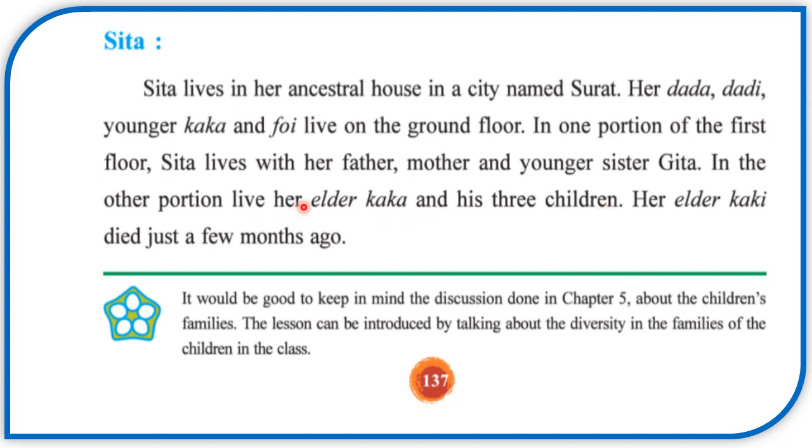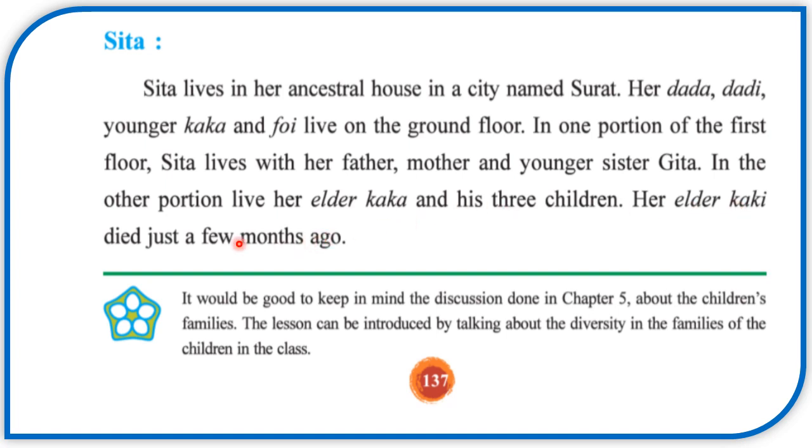Her dada, dadi, younger kaka, and foi live on the ground floor. In one portion of the first floor, Sita lives with her father, mother, and younger sister Geeta. They live with each other on the first floor of that house. In the other portion, live her elder kaka and his three children. Her elder kaki died just a few months ago.